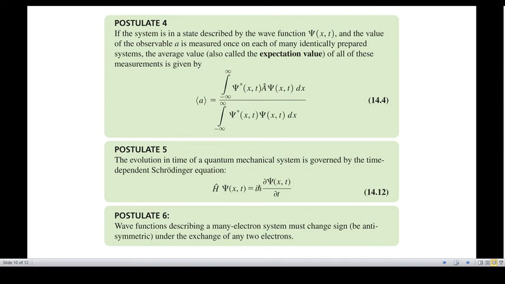And the last postulate, the sixth postulate, says that the wave function describing a many electron system must change sign, that means be antisymmetric under the exchange of any two electrons. The wave function changes its sign by exchange of any two electrons in a many electron system. So these are the 6 fundamental postulates of quantum mechanics.